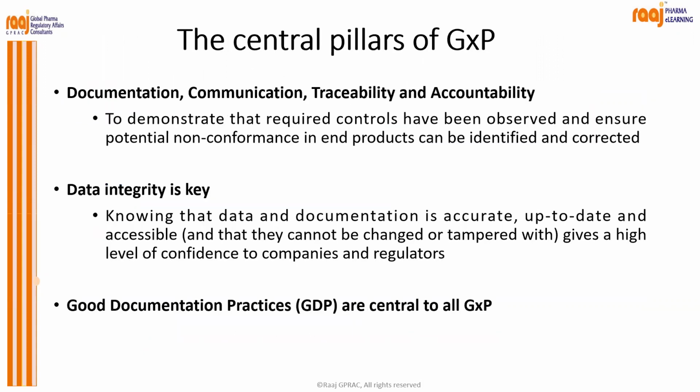So the central pillars of GXP are documentation, communication, traceability, and accountability, which demonstrate that required controls have been observed and ensure potential non-conformance in end products can be identified and corrected. I hope this is a pretty straightforward sentence to understand. If you have not understood, please raise your hand and you can ask me your doubts.